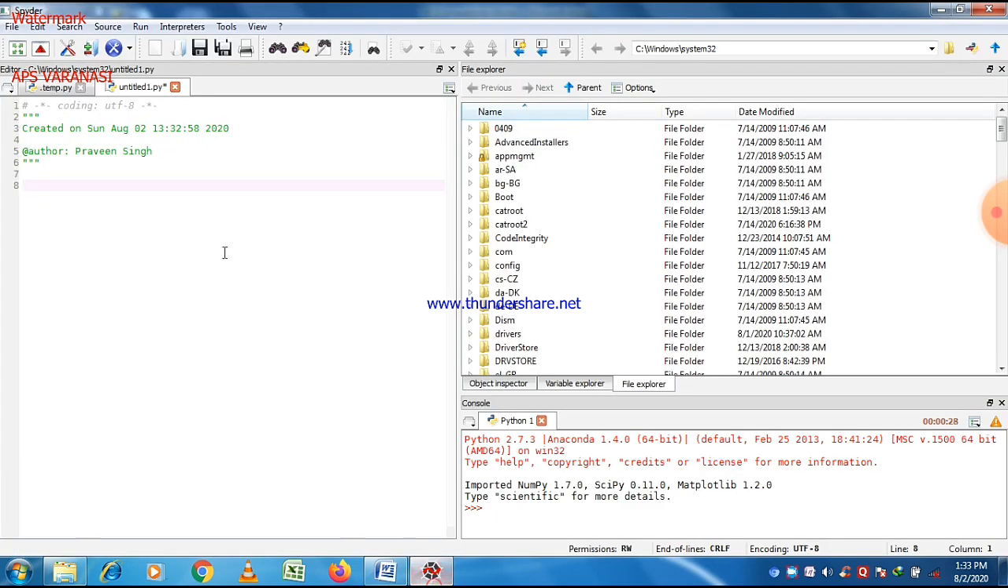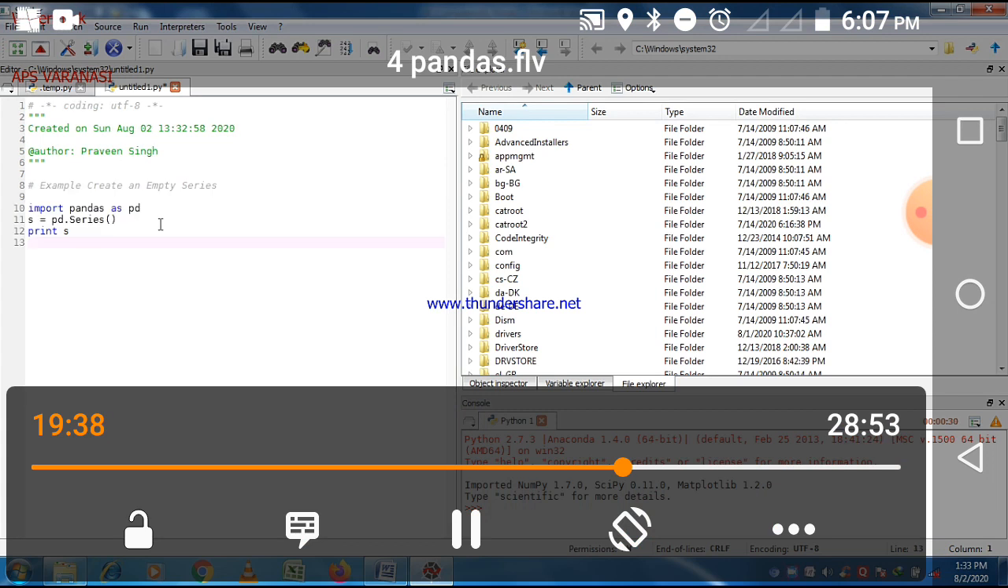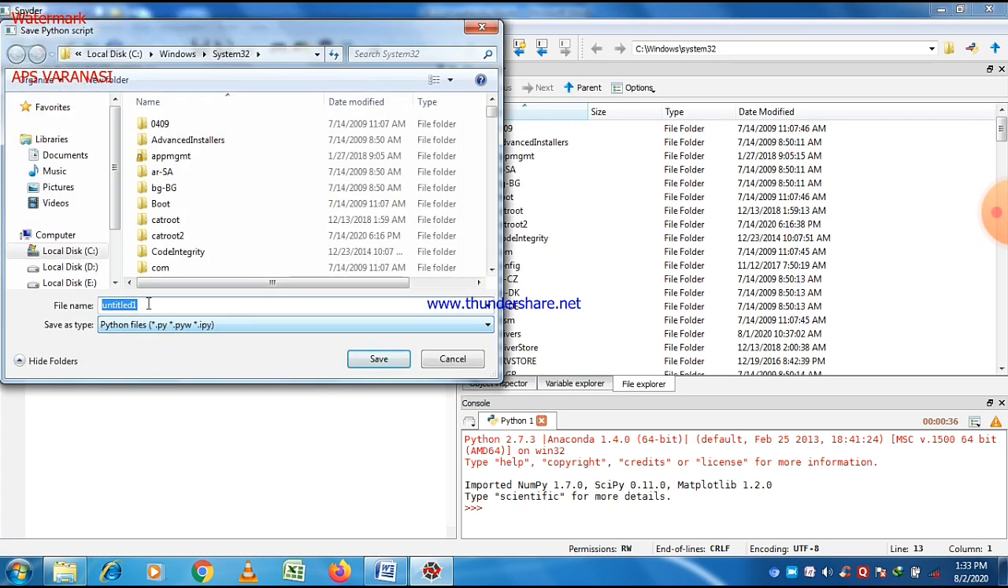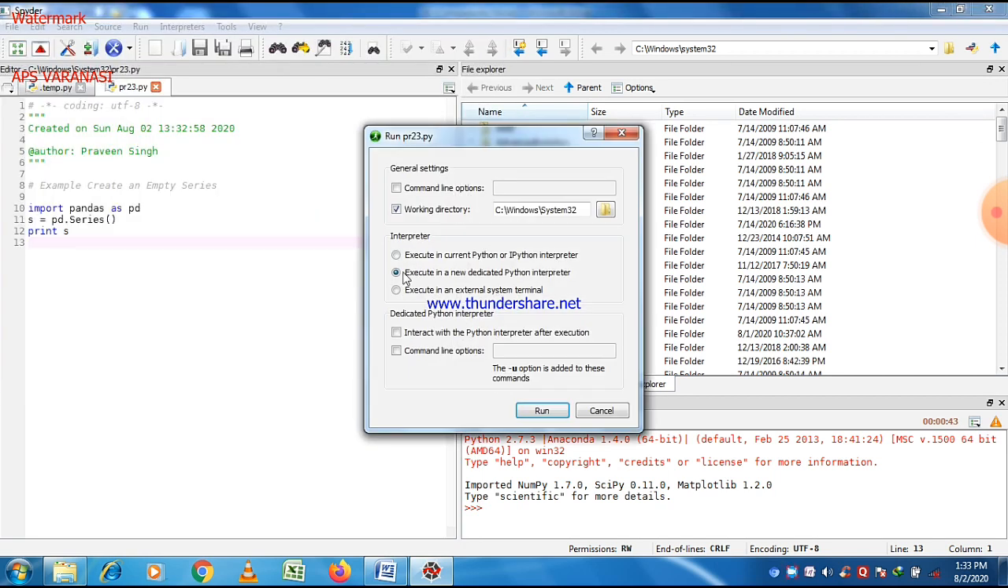Make a copy of it and then just paste it. You can type the program here, and to run the program, just save the program first, give a name to it, save the program, and then execute the new dedicated interpreter. Okay, just run that. It will take some time.